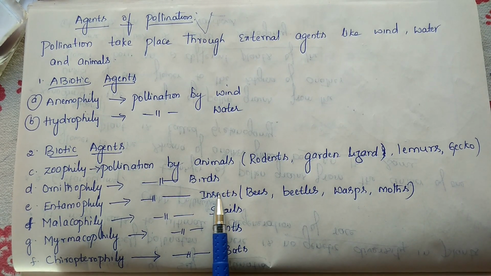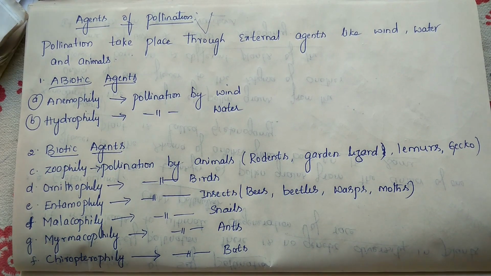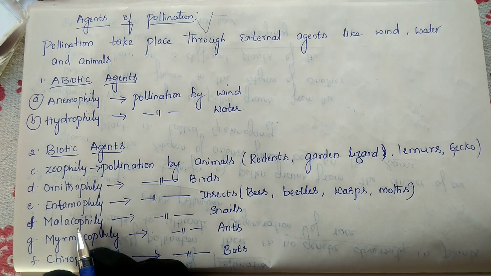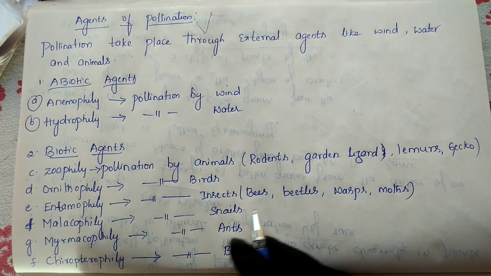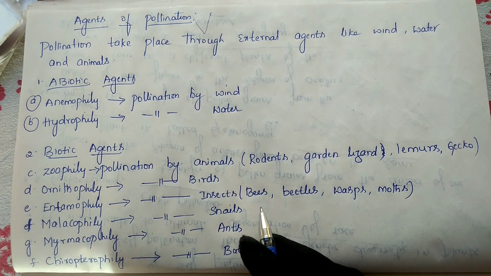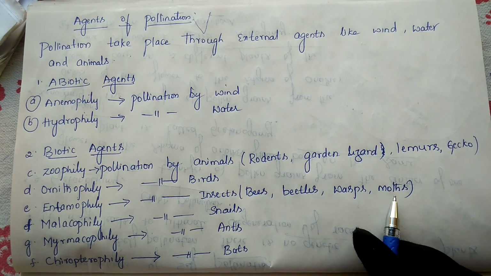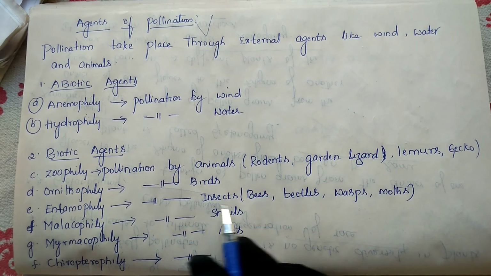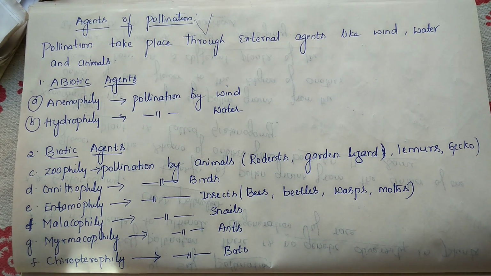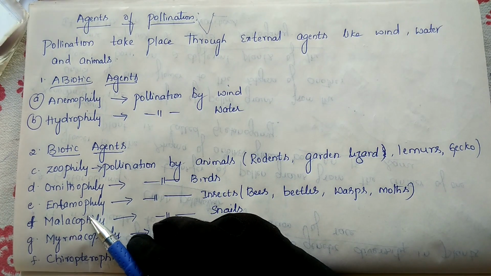If the pollination is held by insects, we call it entomophily. Among insects, as you know very well, honeybees are the best pollinators. Bees, beetles, wasps and moths are all insects that help with pollination. If the pollination is held by insects, we call it entomophily.